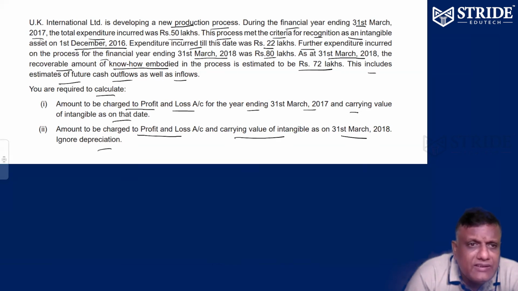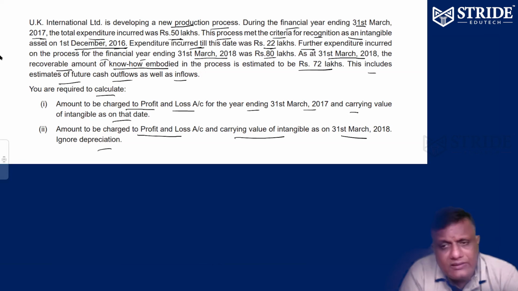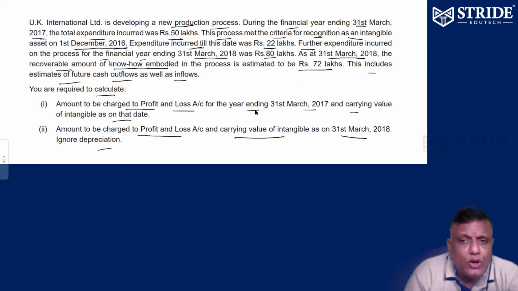Last year 2017, the expenditure was 50 lakhs. Only from 1st December 2016 did it meet the criteria of intangible assets, so the expenditure till date is 22 lakhs. Further expenditure incurred for the financial year ending 31st March 2018 was 80 lakhs. As on 31st March 2018, the recoverable amount of the know-how is 72 lakhs. How much can you recognize as expense last year, and how much next year? Okay, we'll see.